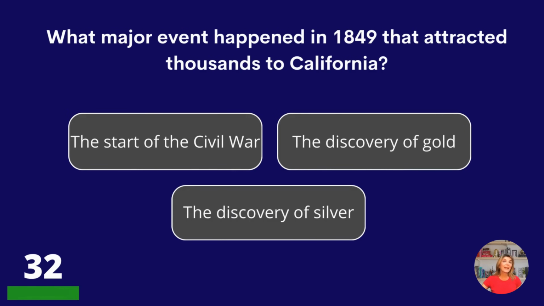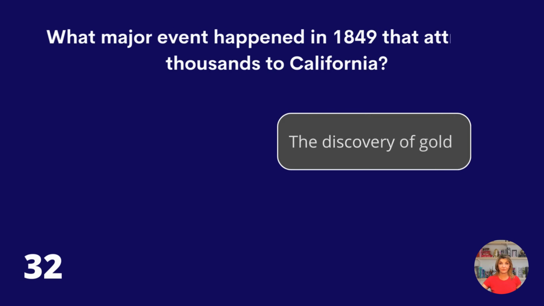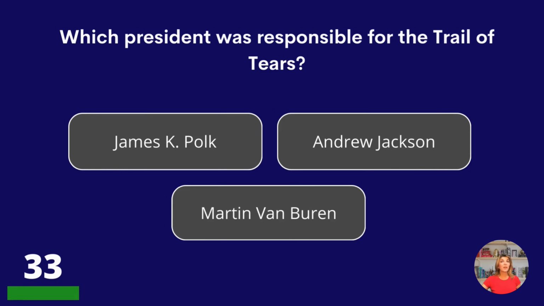What major event happened in 1849 that attracted thousands to California? The start of the Civil War, the discovery of gold, or the discovery of silver? The discovery of gold. Which president was responsible for the Trail of Tears? James K. Polk, Andrew Jackson, or Martin Van Buren?